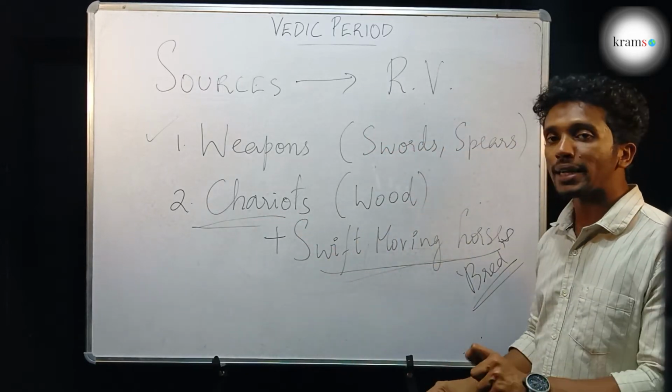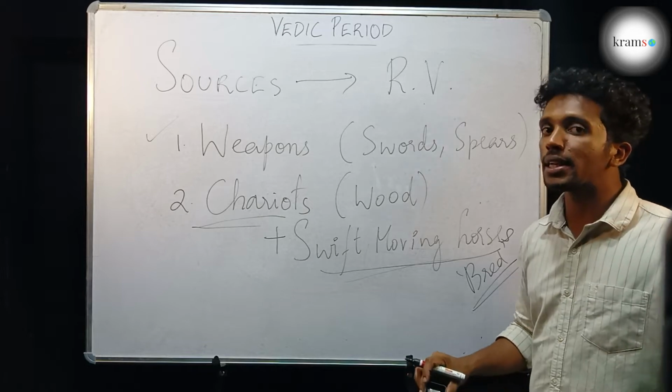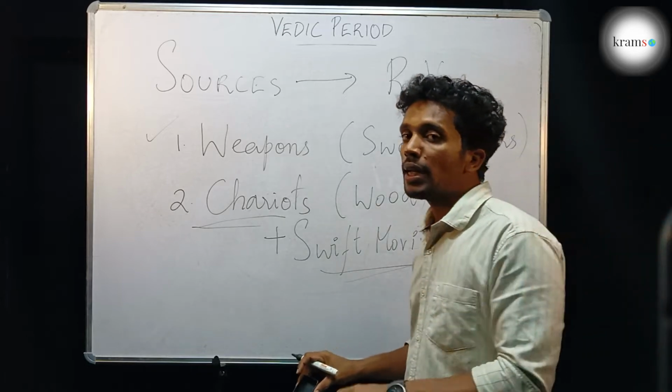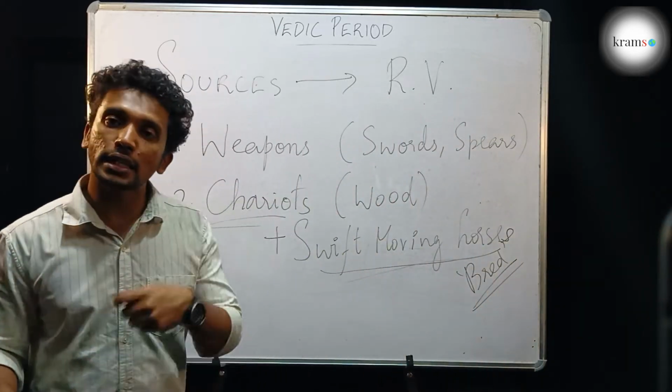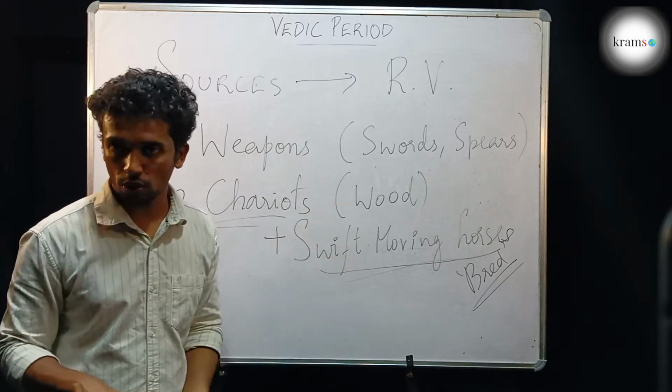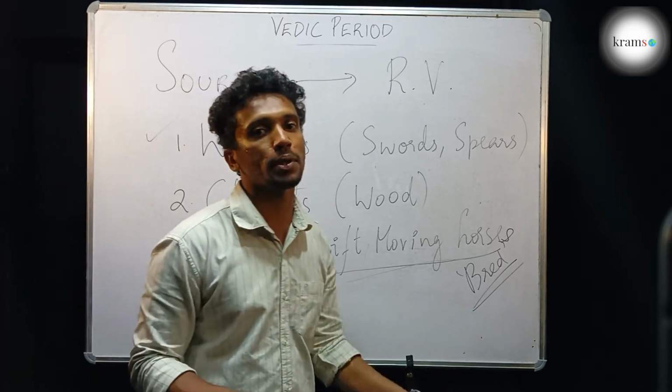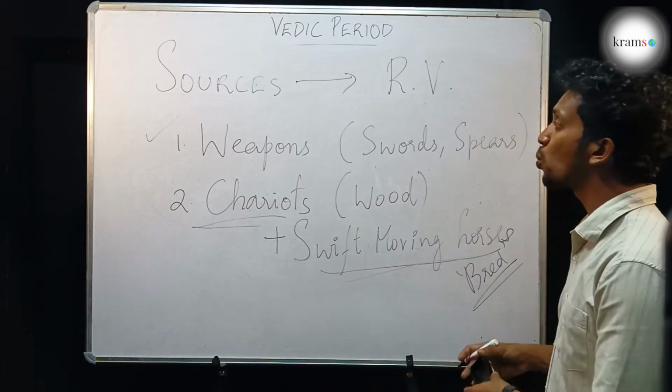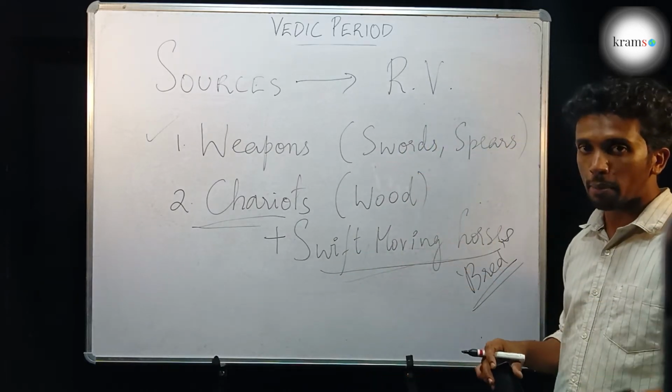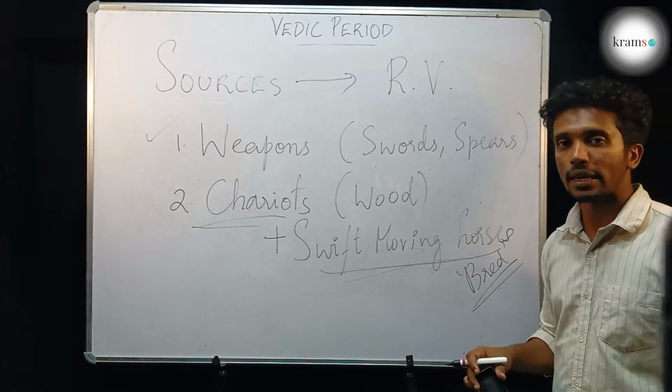These two things made them a superior race. They could easily travel from one place to another. They could easily attack someone. They could easily defend themselves. They could easily win wars because they were swift moving and they had weapons. And these must have been the two reasons that helped them to establish their rule in India.